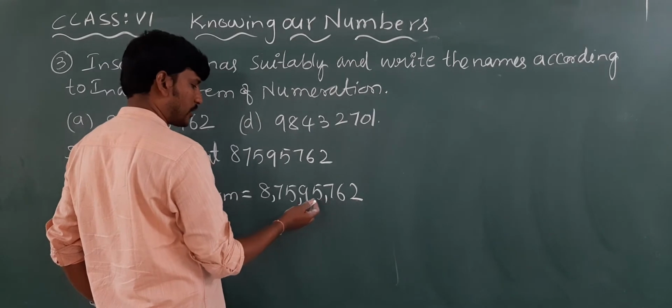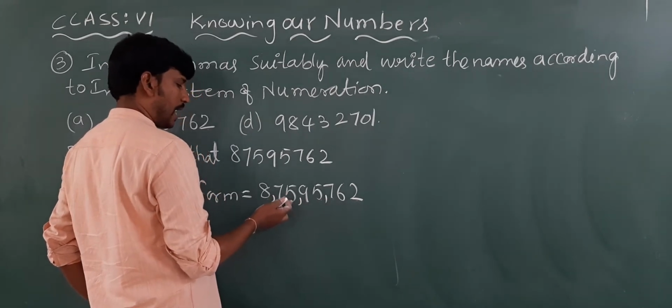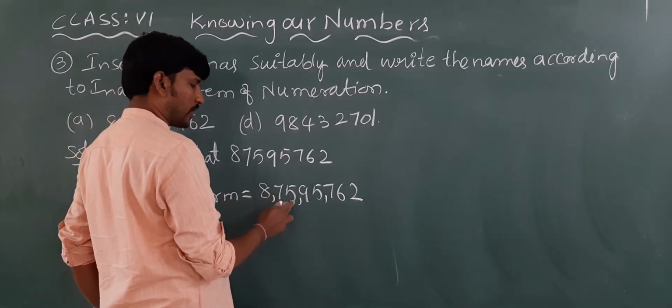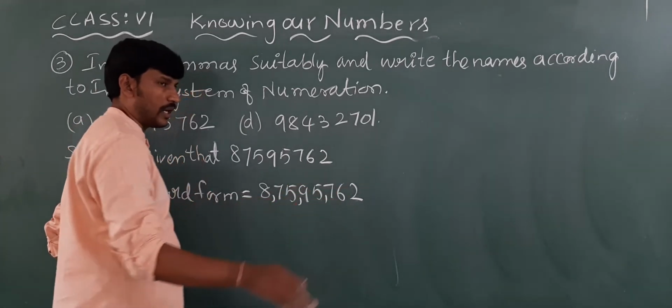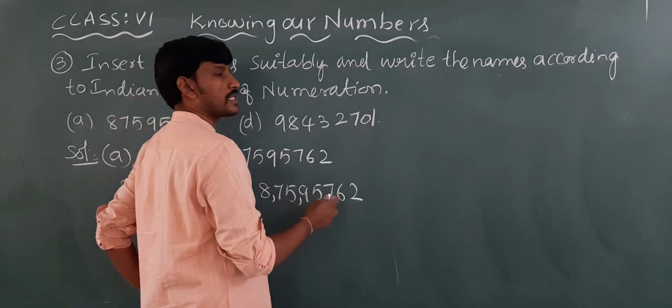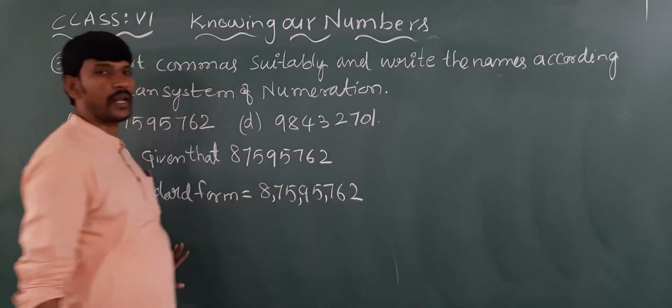Ones, tens, hundreds, thousands, ten thousands, lakh, 10 lakhs, crore. That is 8 crore 75 lakhs, sorry children, 8 crore 75 lakhs 95,762. That is the number name.